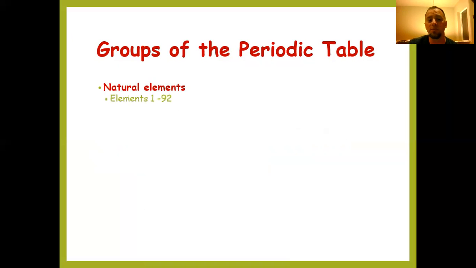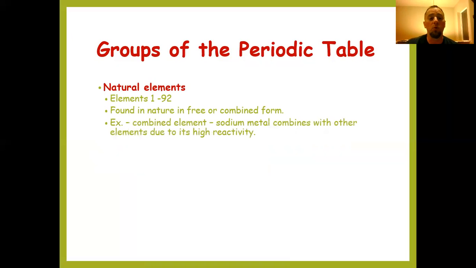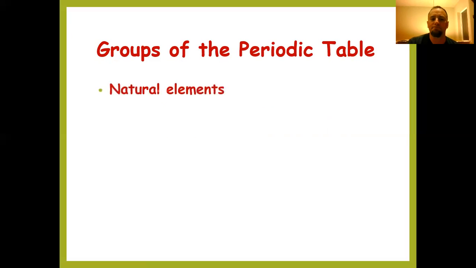So natural elements are known as elements numbered 1 through 92. And again, that's our atomic number that we're talking about. These are found in nature in their pure form or in a combined form, having reacted with something at some point. So for example, sodium metal combines with other elements due to its high reactivity. We don't find sodium metal in its pure form in nature, but we do find sodium atoms combined with other elements such as chlorine.